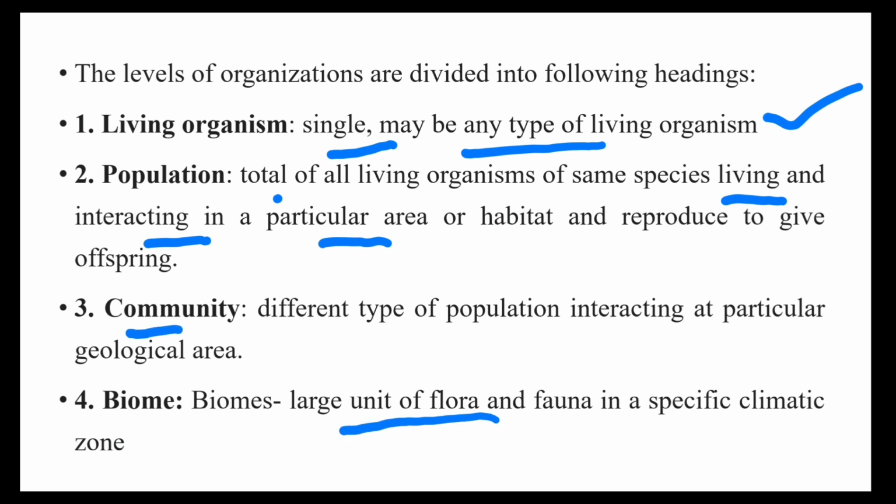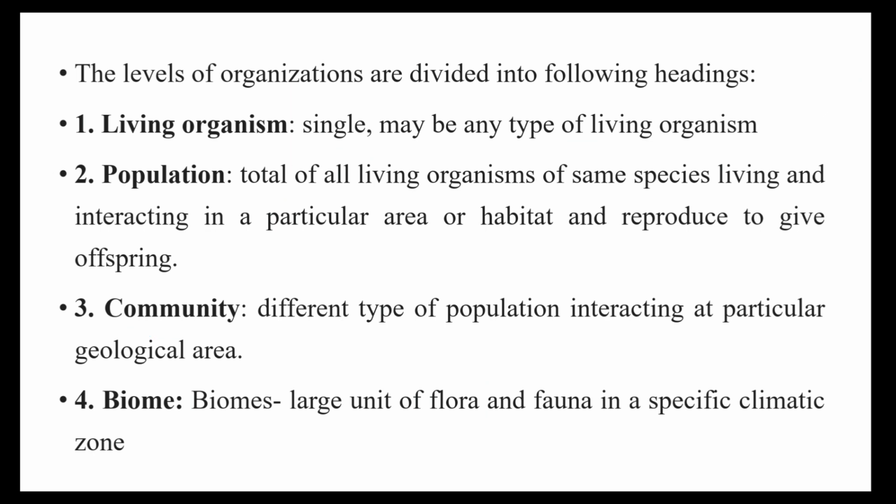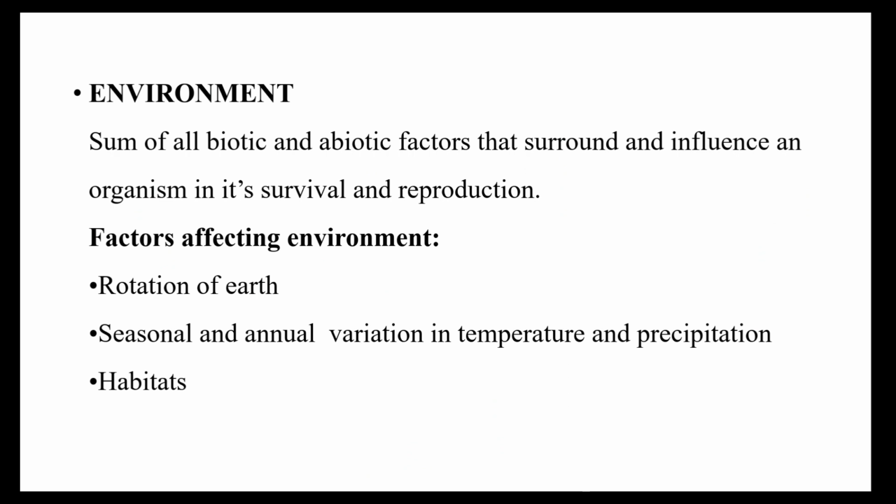Then a large unit of flora and fauna with many communities, many populations, many ecosystems is known as a biome. Biome is a large unit of flora and fauna. Then what is environment? Environment is the sum of all biotic and abiotic factors that surround and influence the organism in its survival and reproduction.